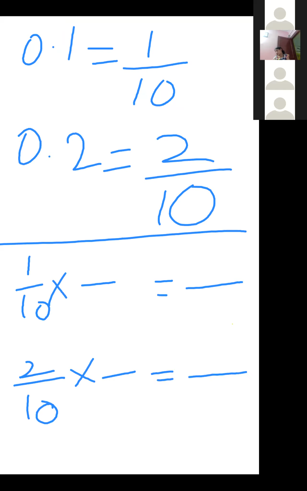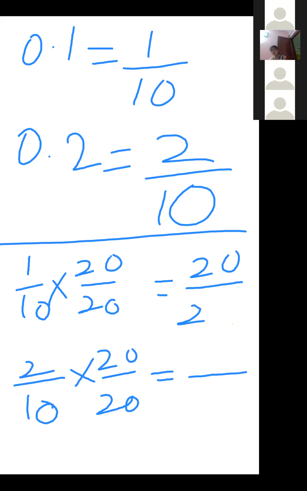So any number you can write. If I write 20 or 25, you can write 20. 20 here, 20 here, 20 here. 20 ones are 20 and 20 tens are 200. 20 twos are 40 and 20 tens are 200.